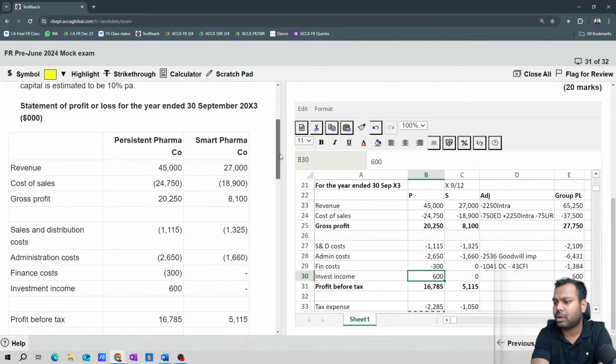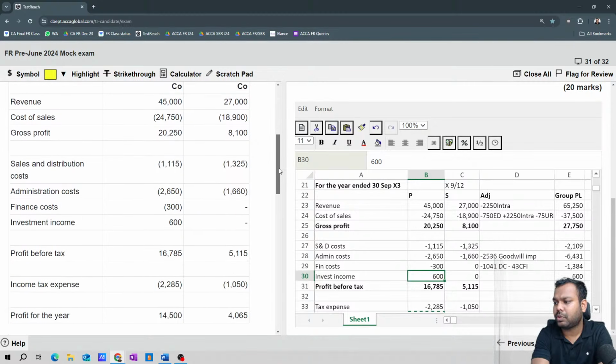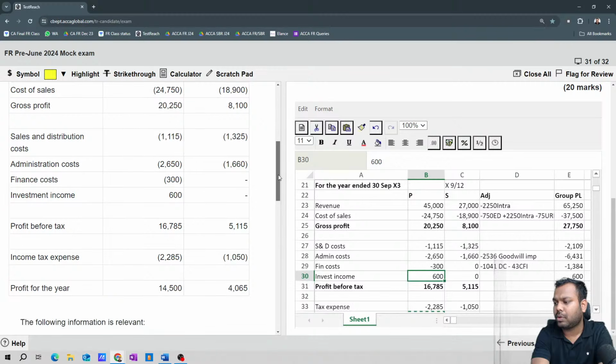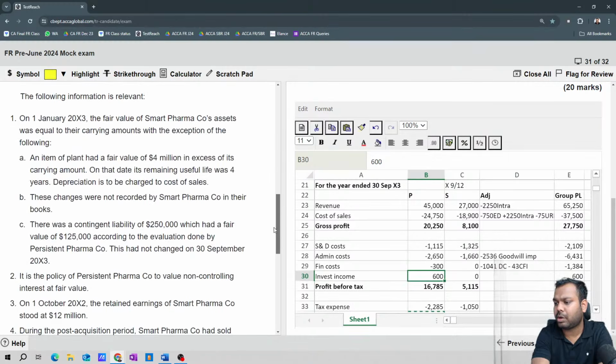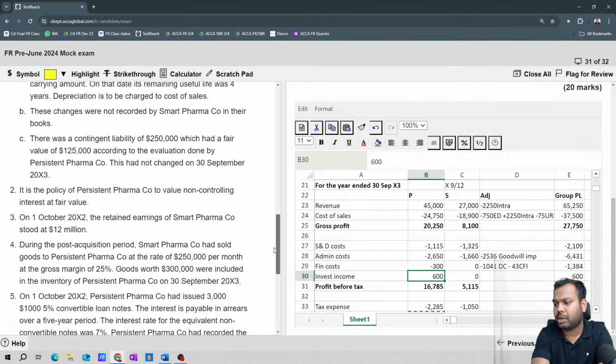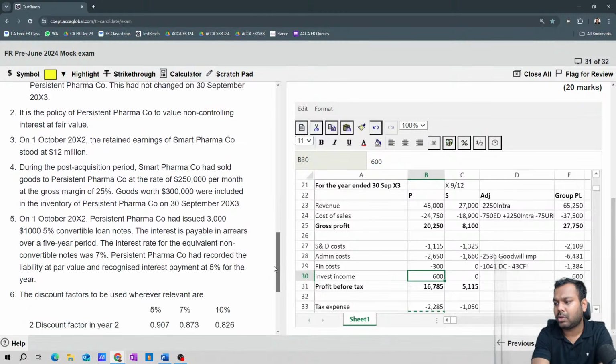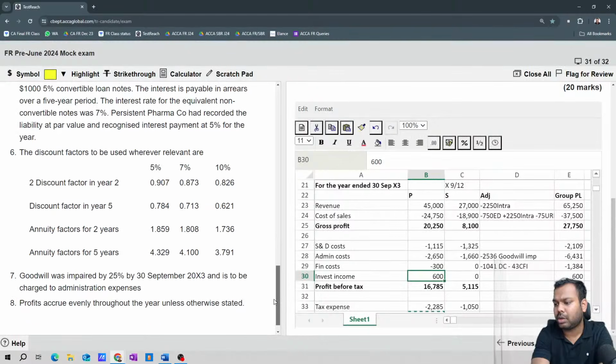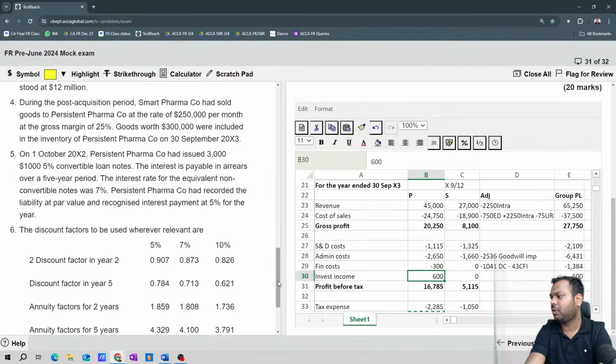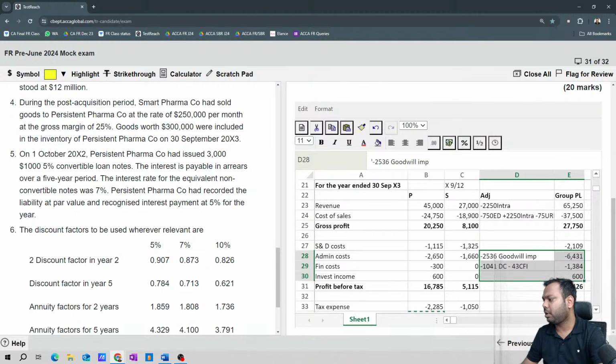Fine. Investment income is okay. Fine. Not recorded. Non-controlling interest done. Yes. Fine. No. We have done the calculation correctly. Have we done the calculation correctly? Yes.